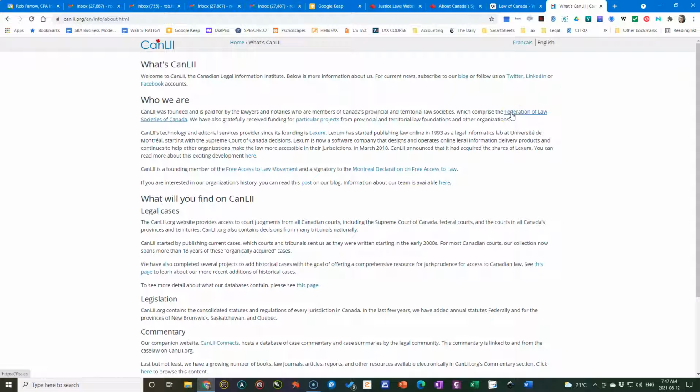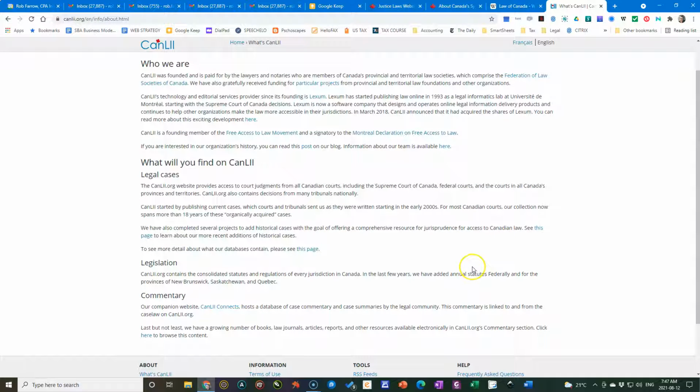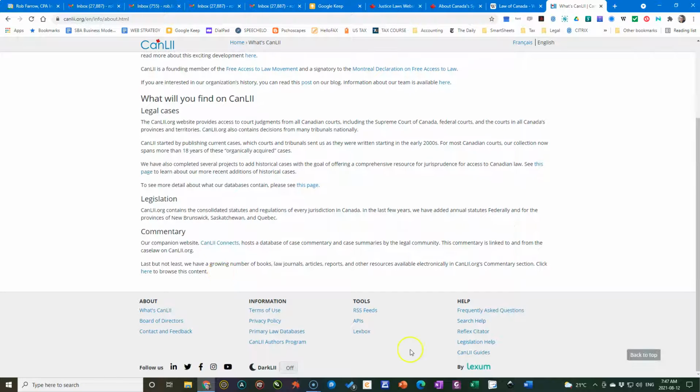It used to be very hard to get this information. Now it's all out there, including cases back to 1907, I believe. We have legislation from every province and territory, and we also have some commentary as well. And if you look here, there's some guides, and in the guides, they will show you how to use CanLII.